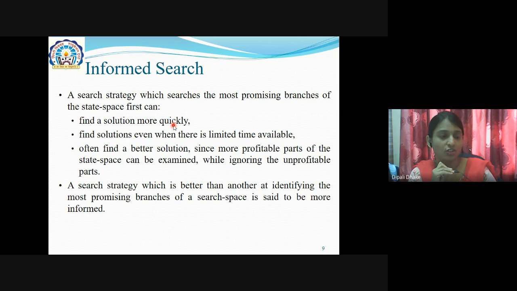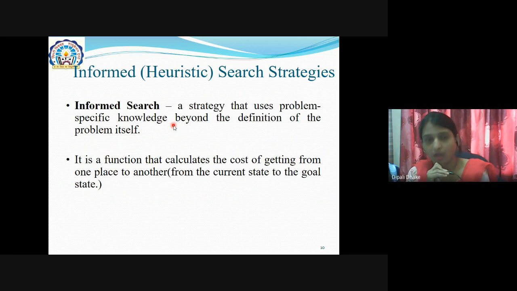It will search the most promising branches, meaning what? If you are giving, you are saying that you have to find out this parameter, that's the time only you will find out the exact path to reach your destination. Okay. Then the next is what?